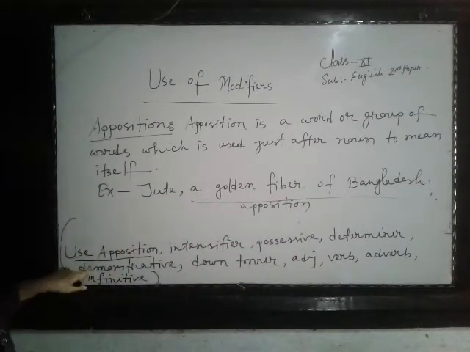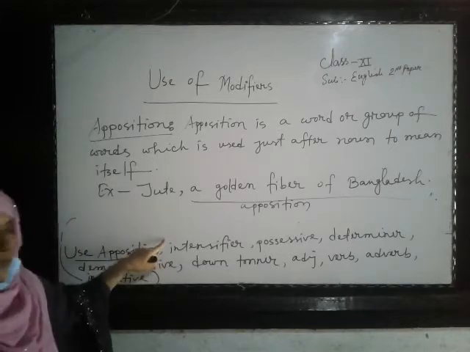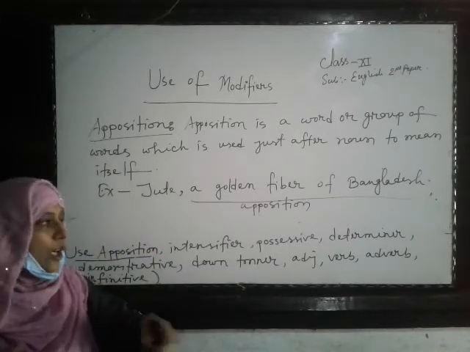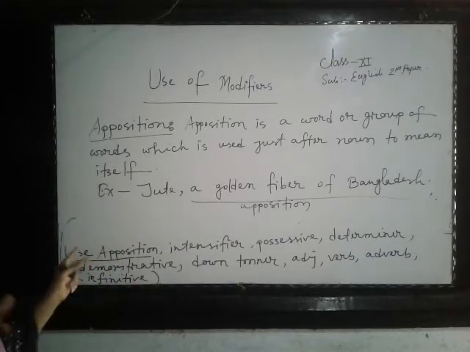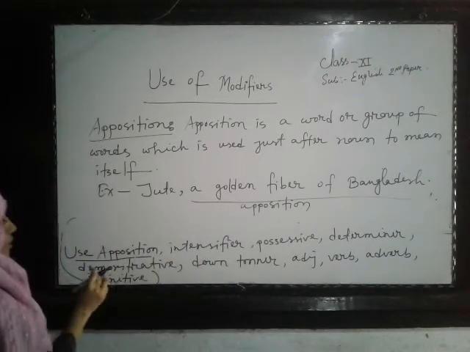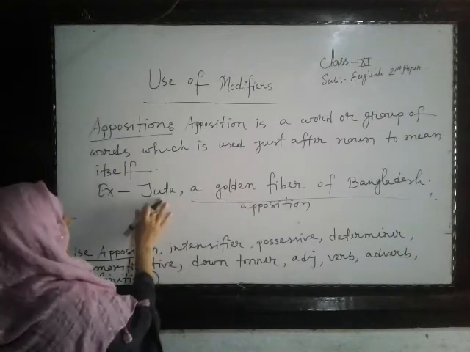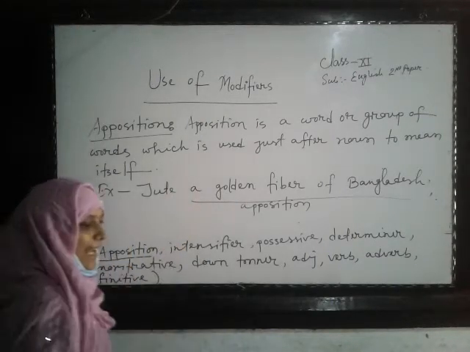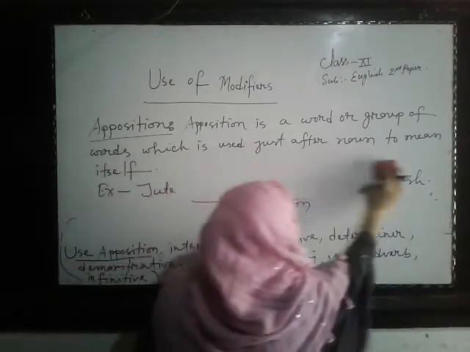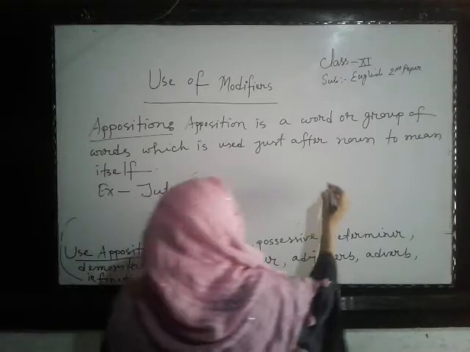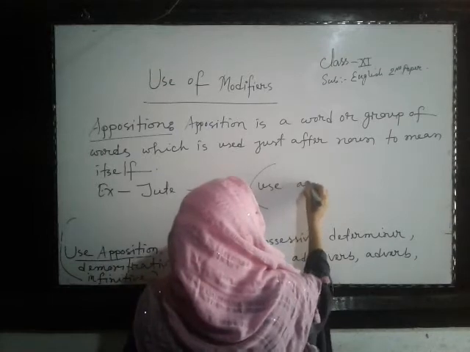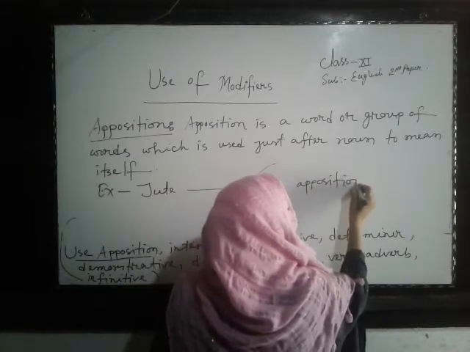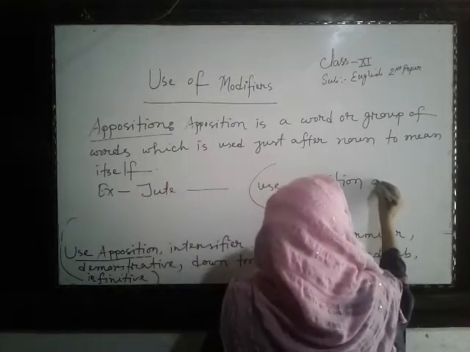So if you see writing in the bracket, use apposition as modifier, or as pre-modifier or post-modifier, you have to think about what apposition is, not pre-modifier or post-modifier, because that is already set. You will just use apposition. Suppose jute is given in your question and here is one blank, and written here, use apposition as post-modifier.